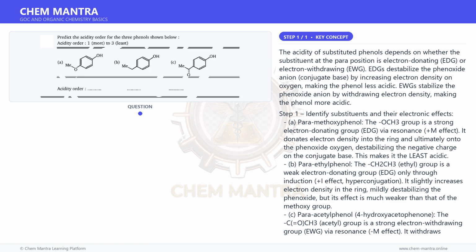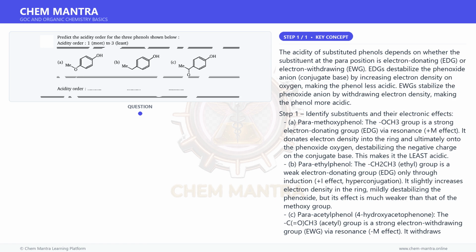B. Para-ethylphenol. The CH2CH3, ethyl, group is a weak electron-donating group, EDG, only through induction, plus I effect, hyperconjugation. It slightly increases electron density in the ring, mildly destabilizing the phenoxide, but its effect is much weaker than that of the methoxy group.